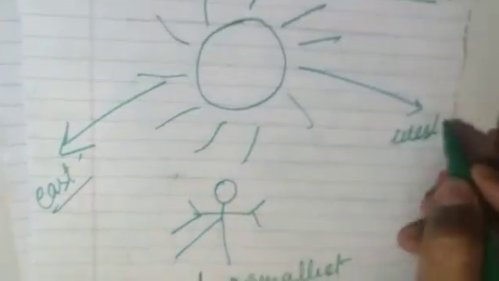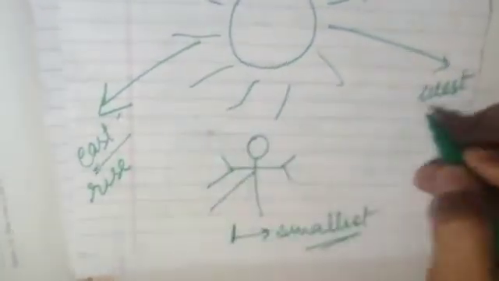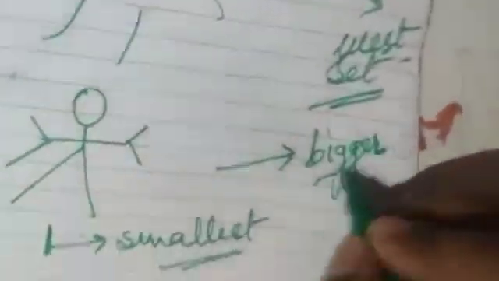But when the sun is in the east or in the west direction, means at the time of sunrise or sunset, the shadow is bigger than at overhead.